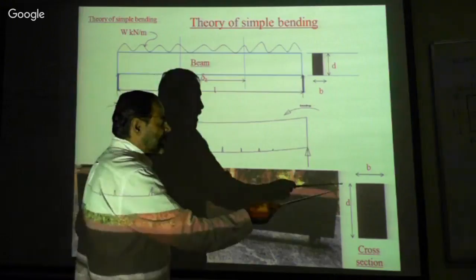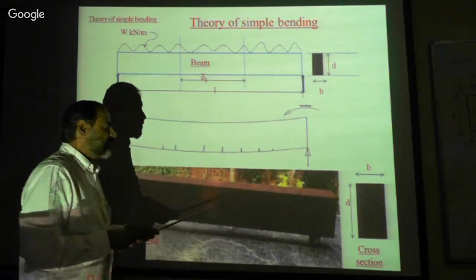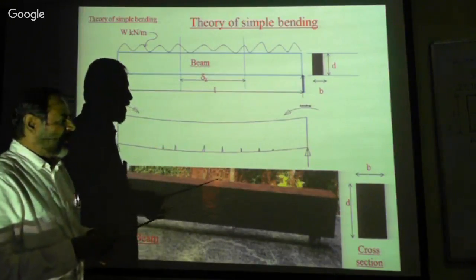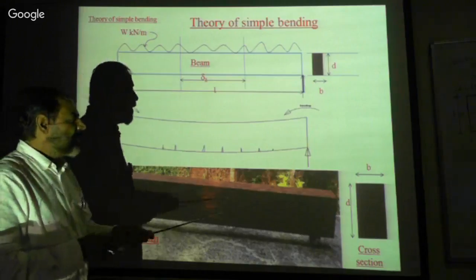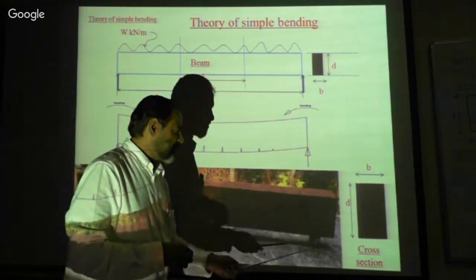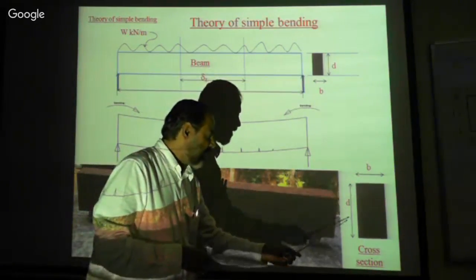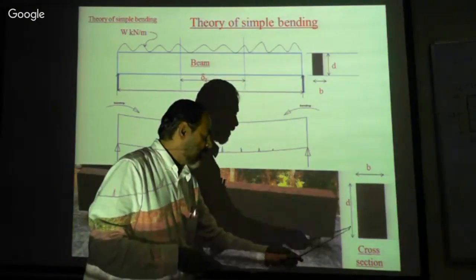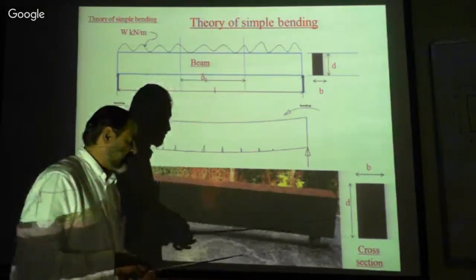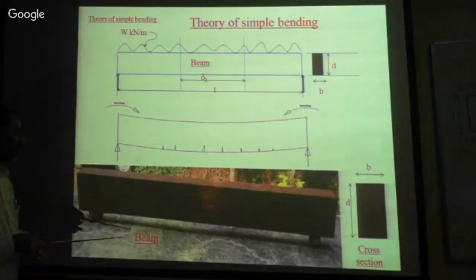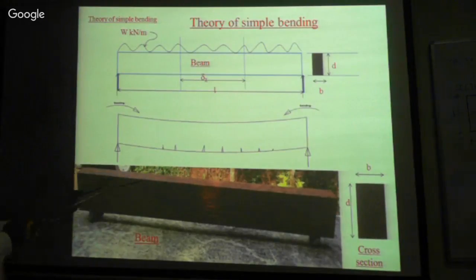The geometrical property, one should understand the geometrical property too. Now therefore, that is sectional property. It is section. Section is B and D, breadth B and depth D. This is the section, cross-sectional property. And this is the one beam. I have taken the live example. It is a wooden beam, isn't it?